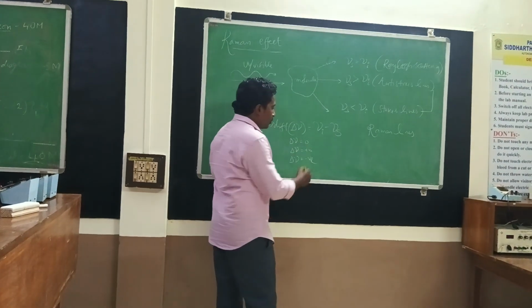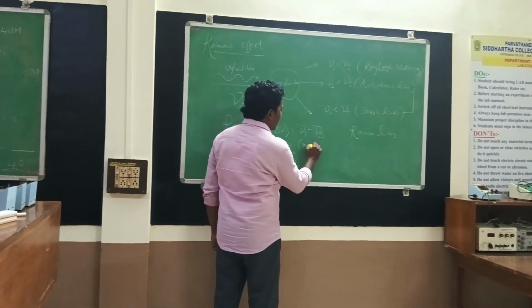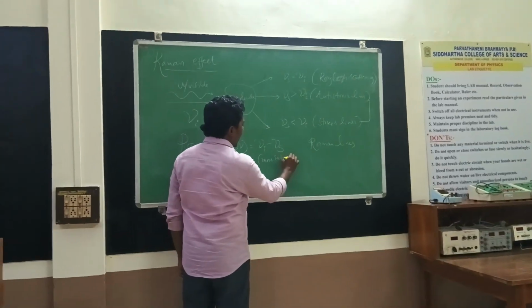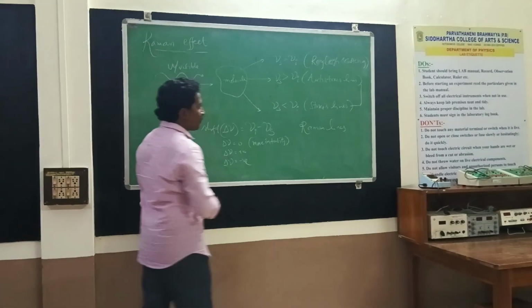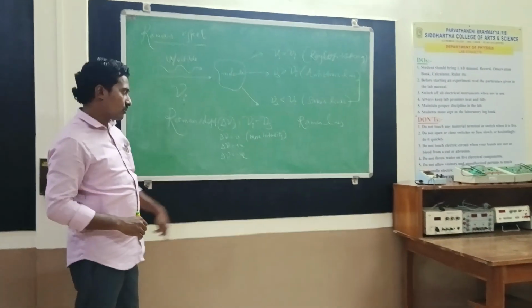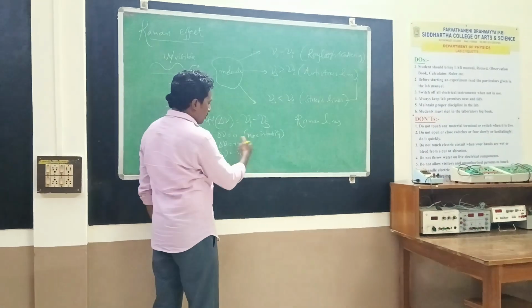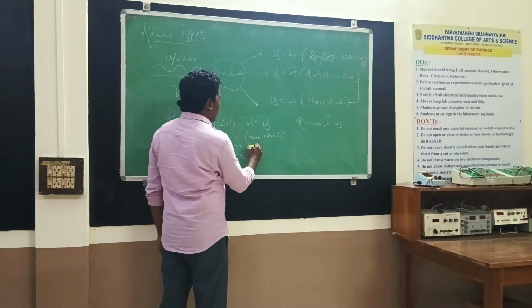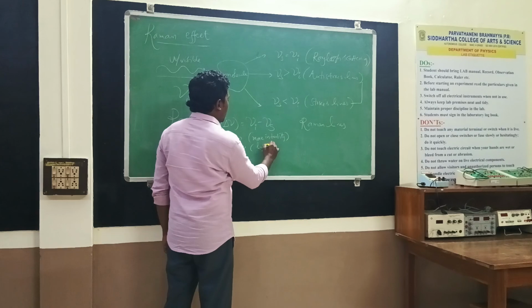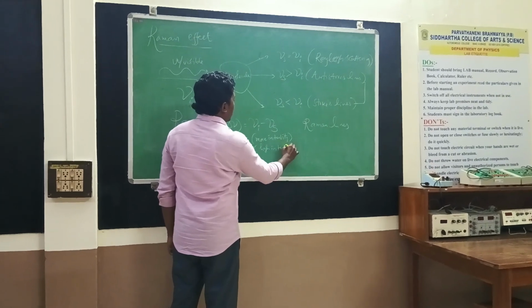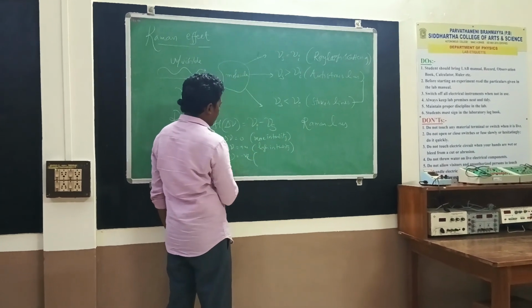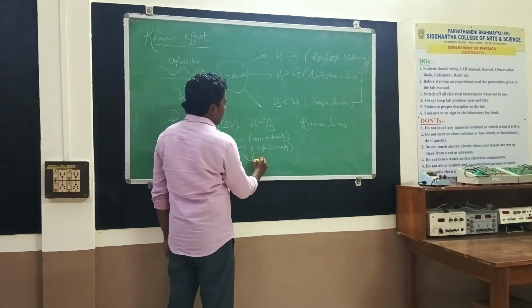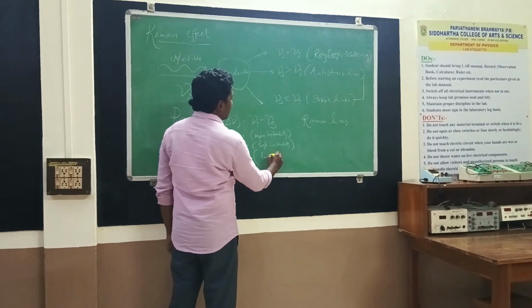So delta mu equal to 0 means a more intense line. The intensity of the Rayleigh lines is much greater than the intensity of the Stokes and anti-Stokes lines. Delta mu positive means higher intensity, for the Stokes lines. For anti-Stokes lines, delta mu is negative, with lower intensity.